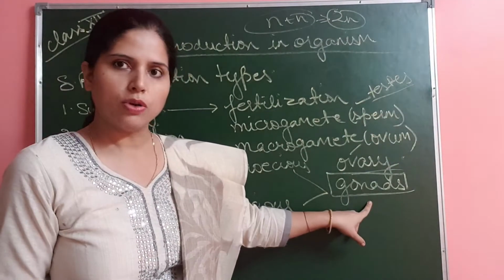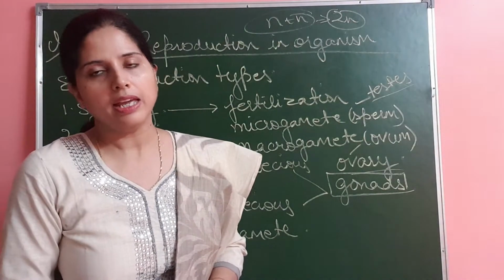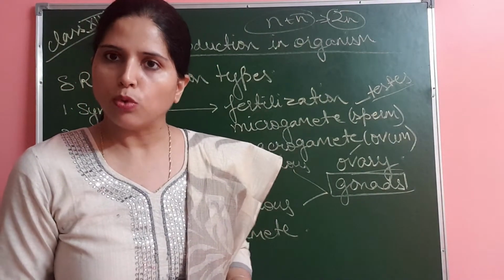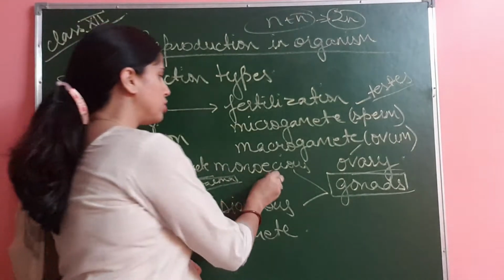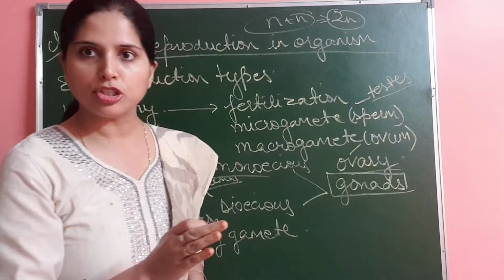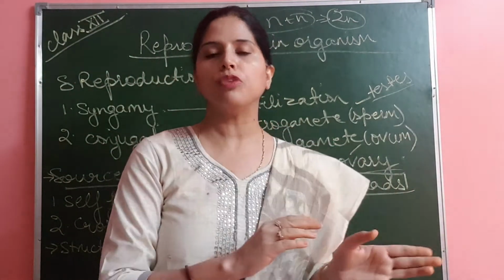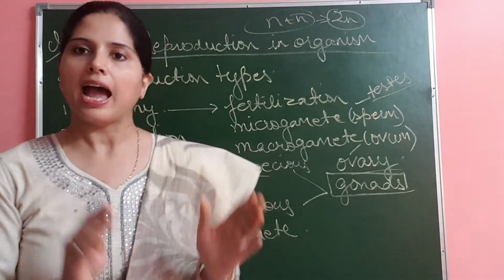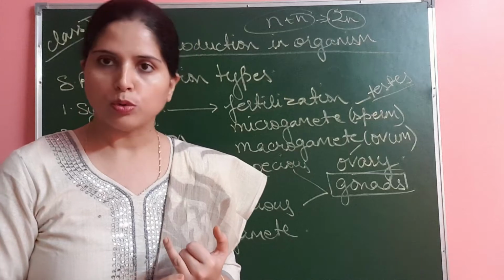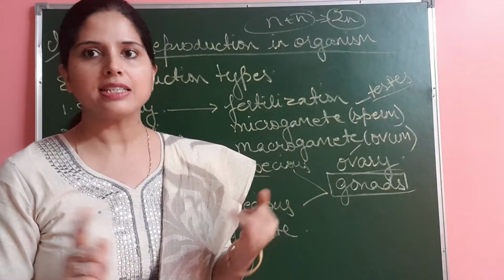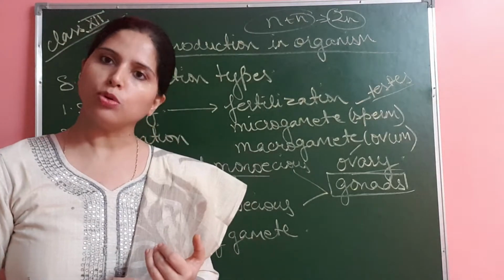On the basis of the presence of gonads, any organism can be monoecious or dioecious. Monoecious means single is sufficient. Any organism which has both the male and the female gonads present in it is monoecious, or we can say hermaphrodite. जैसे कि earthworm है तो वो monoecious होगा.